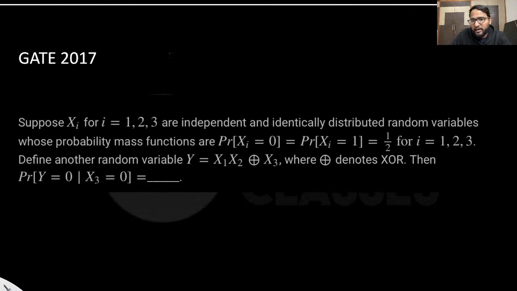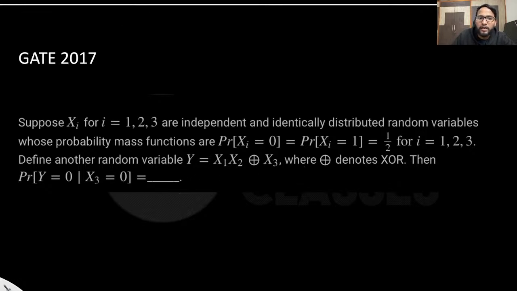Actually, this term is not even important, because they have given it mathematically also: 0 and 1 are identically distributed, which is basically saying 1 by 2, 1 by 2. And independent means that x1, x2, x3 all are independent, taking the value 1 by 2 with equal probability. Define a new random variable y, which is something like this.